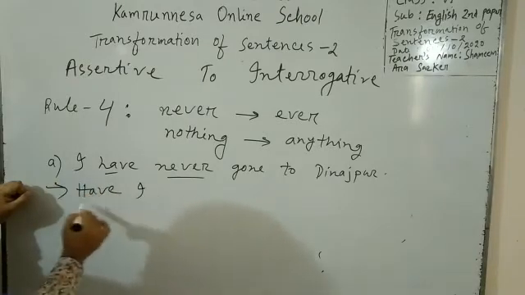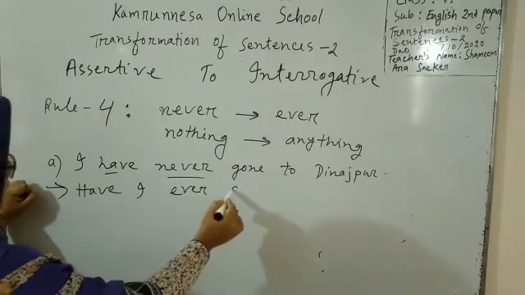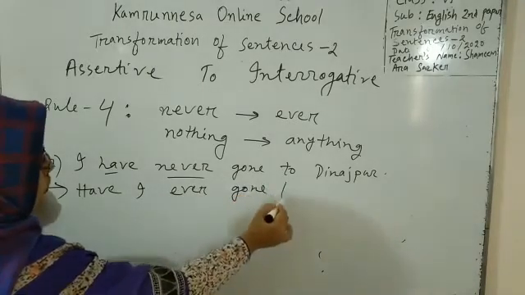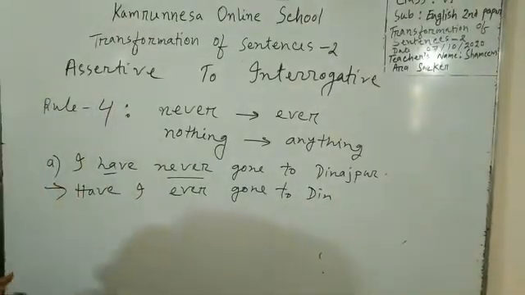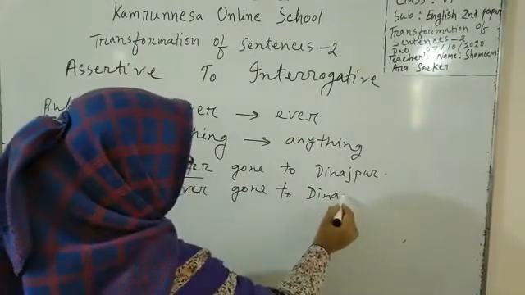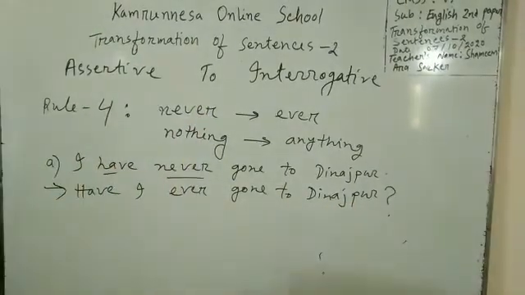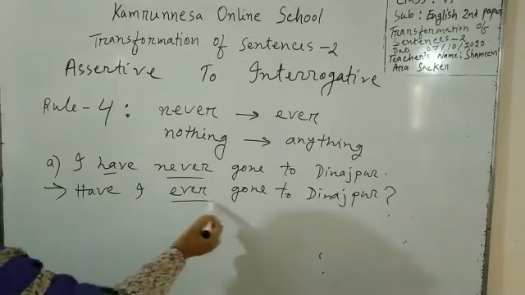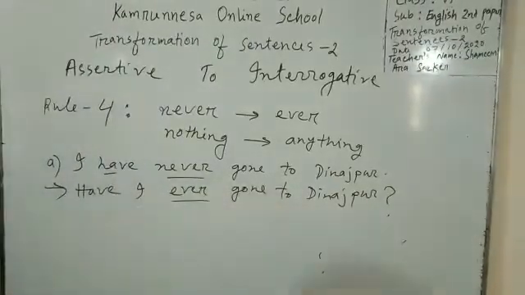Then subject, have I ever gone to, have I ever gone to dinner school? Okay, for never we have used ever instead.